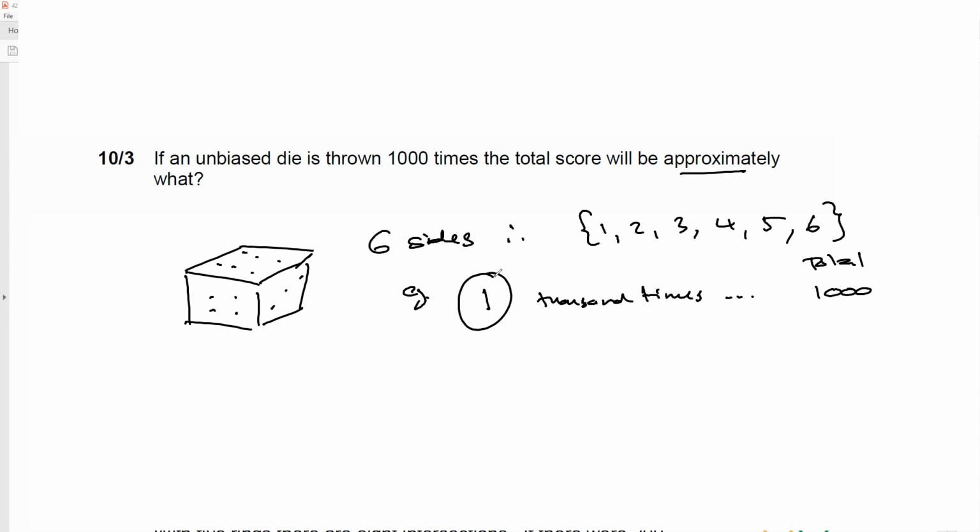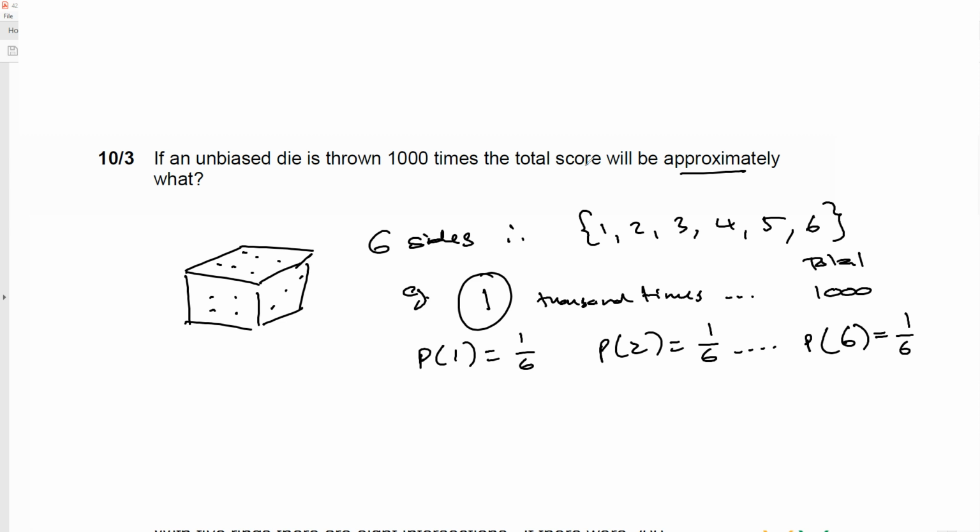But there's a probability of that, right? The probability of getting 1 is 1 out of 6. And the probability of getting 2 is also 1 out of 6, etc., until the probability of 6, which is also 1 out of 6.